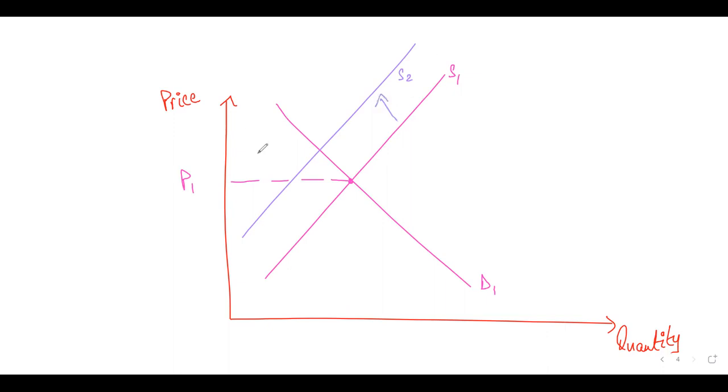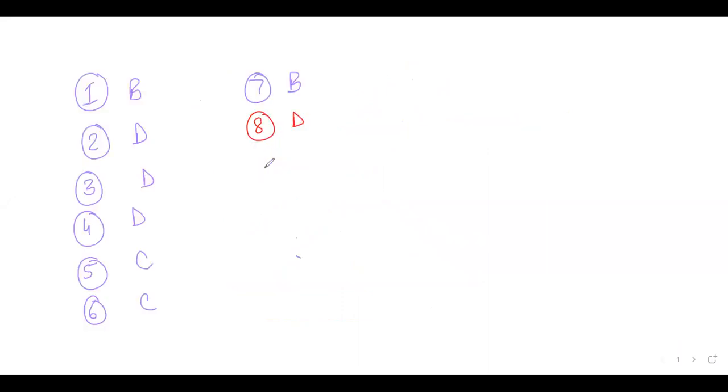When incomes fall, your demand curve shifts to the left. So the new equilibrium will be somewhere over here. Is this making sense? Demand decreases and supply also decreases. So which one did we select? We selected A, so 9 is A.